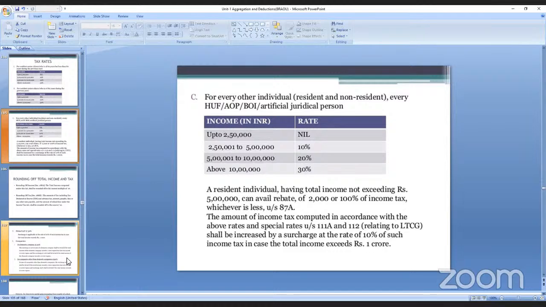Madam, AOP means Association of Persons and BOI means Board of Individuals or Body of Individuals. Board of Individuals? Yeah, okay.